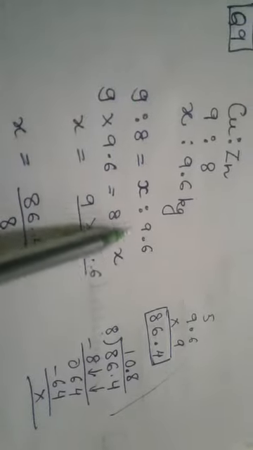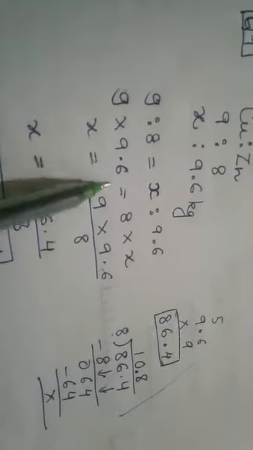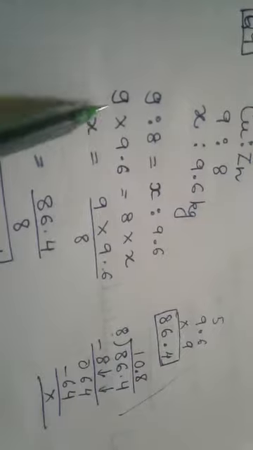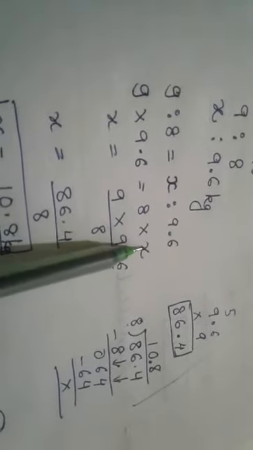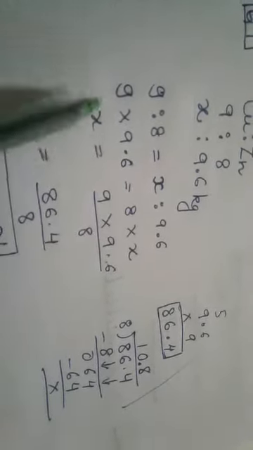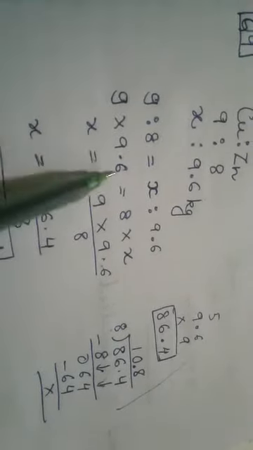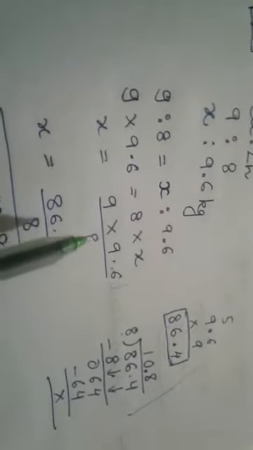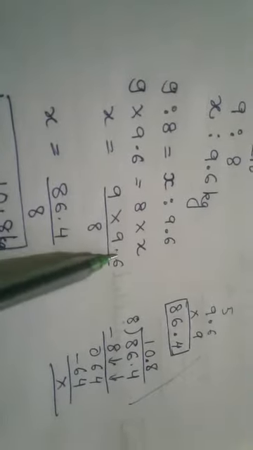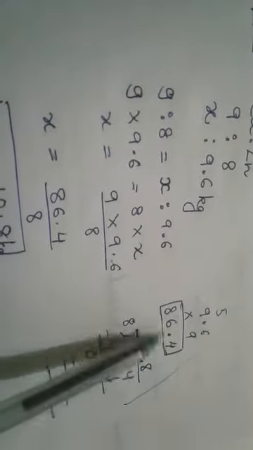Now you know the product of extremes is equal to the product of means. x has come on the RHS. I've skipped one step here, but now I'll not do that, because you know it up to now. So I have kept x here and transposed this 8 to the denominator. So 9 into 9.6 upon 8. I have multiplied 9.6 by 9, which is 86.4.